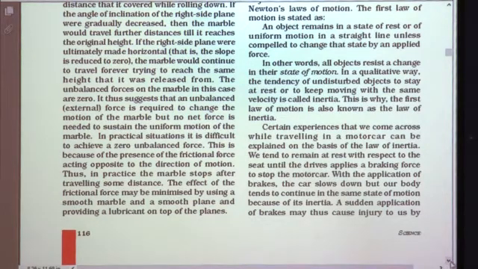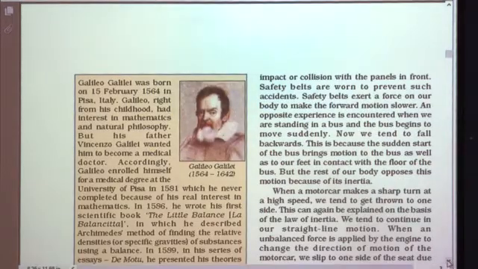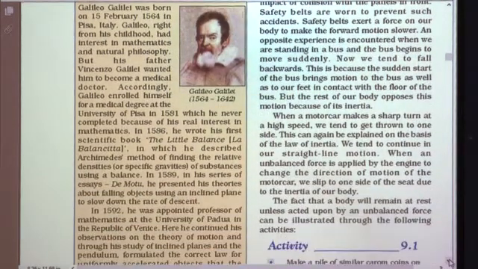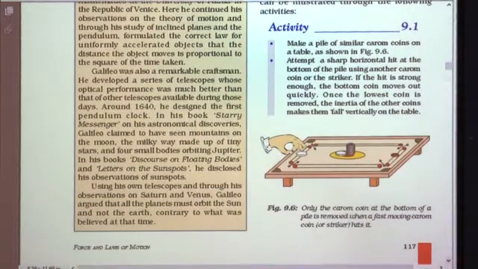So if brakes are applied suddenly, then because of inertia, as it is our tendency to remain in the state of motion, we may fall forward. It may cause injury to us, and that's why it is instructed to use seat belts in cars, isn't it?